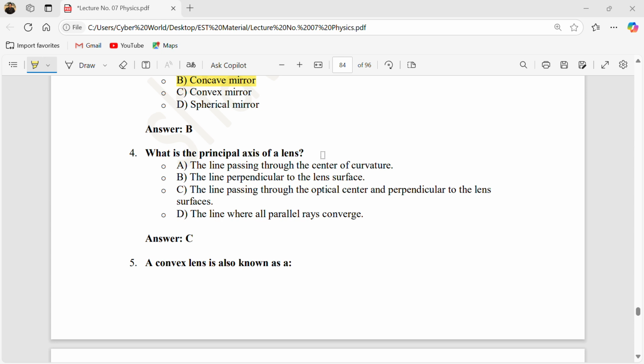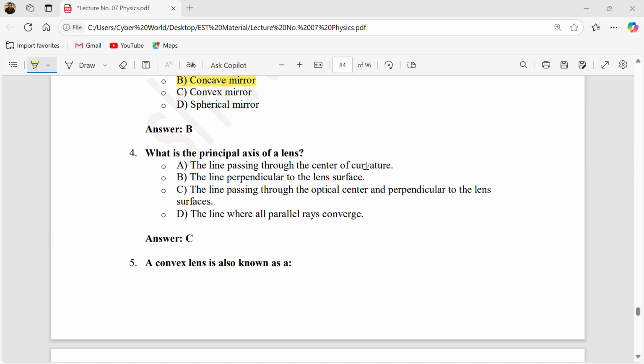What is the principal axis of a lens? A straight line that passes through the optical center. What is the optical center? The center of either the mirror or lens which you are taking. In case of a lens, the center of the lens is the optical center, and the line perpendicular to the lens surface is the principal axis.